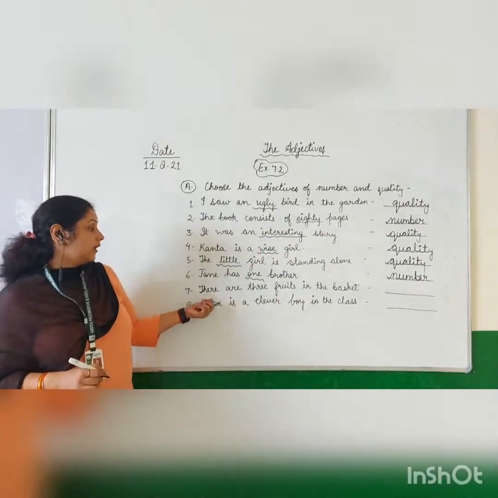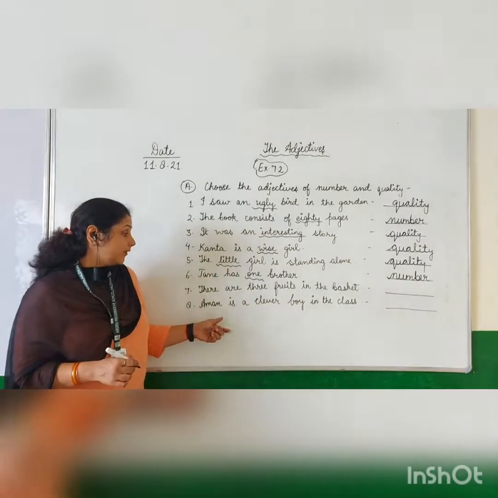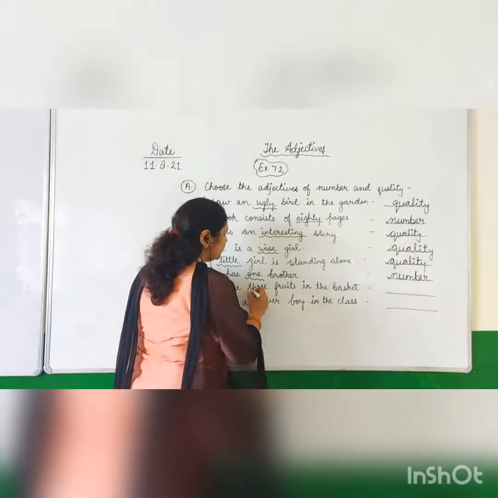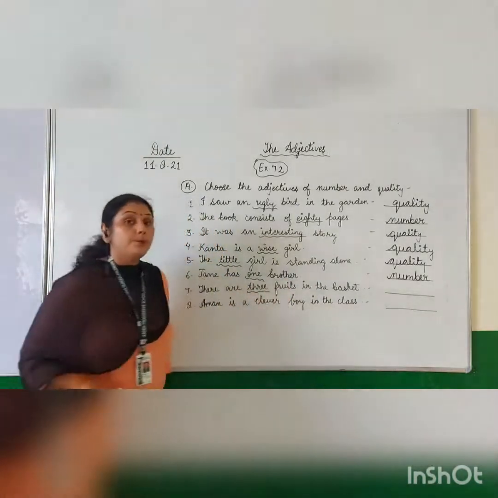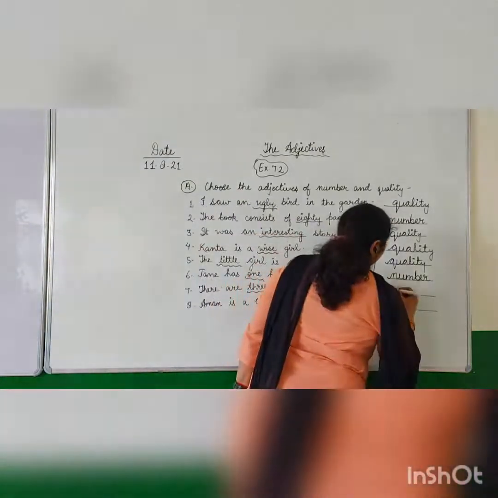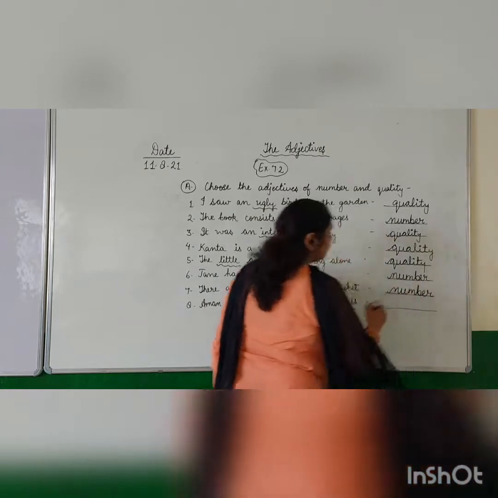Now next is, there are 3 fruits in the basket. So how many fruits are there? 3 fruits. So the word 3 is describing the number of fruits. So again 3 is adjective of number.